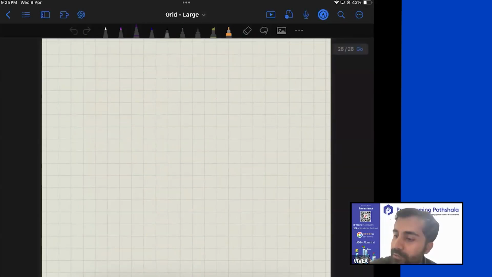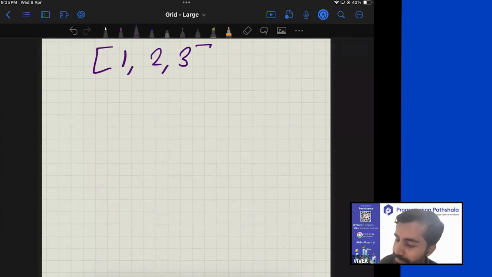Any thoughts? N factorial only if the elements are not repeated. That's a very good thought. Yeah. For now, what we'll do is we'll assume that there are unique elements to keep things simple. And then we will consider the case that also contains repeated elements. But yeah, so what can be the way forward?